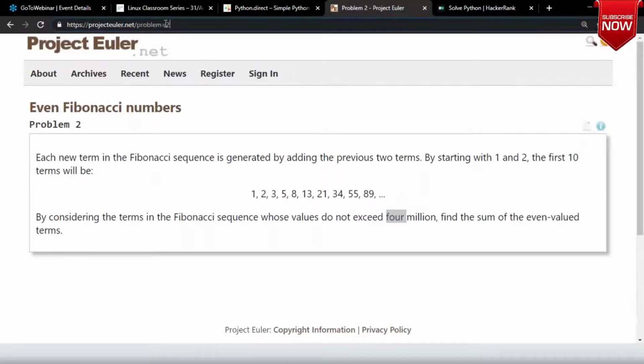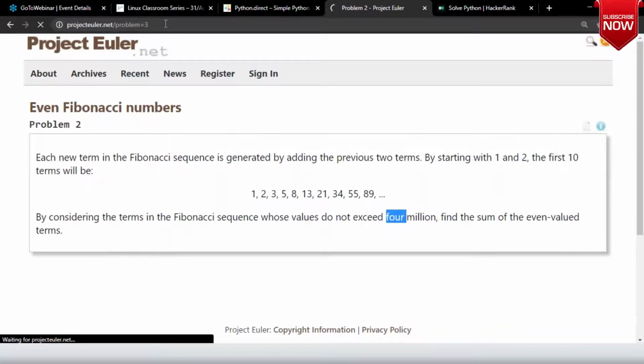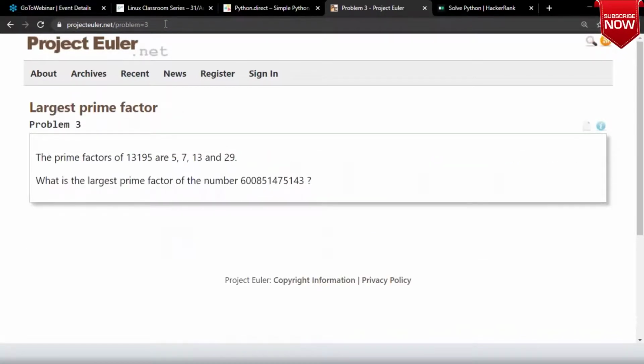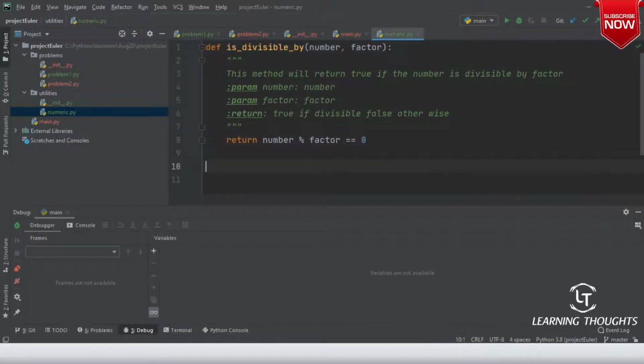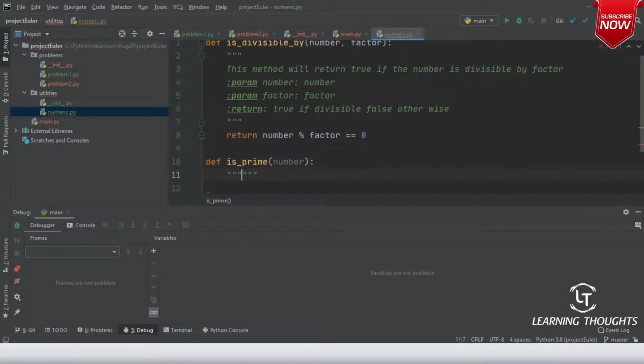So shall we go to problem 3? It is trying to tell that prime factors of 13159 are whatever it is. What is the largest prime factor of it? So in utilities, I'll go to numeric and define is_prime. You pass me the number, I'll tell you whether this number is prime or not.